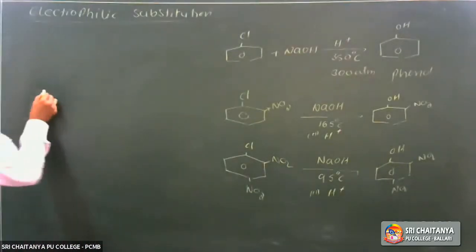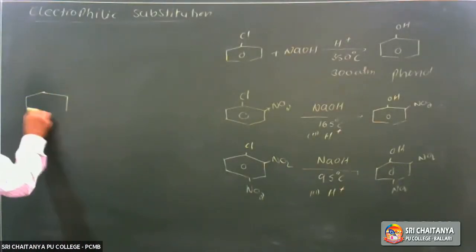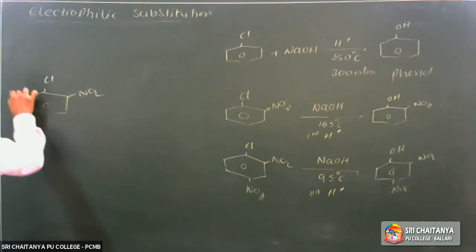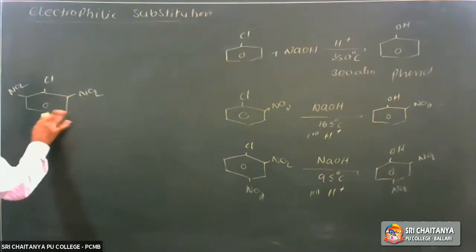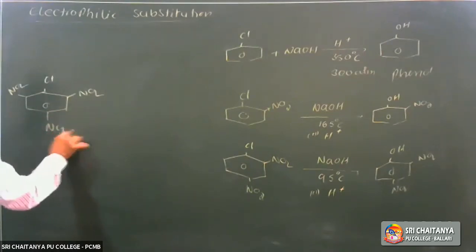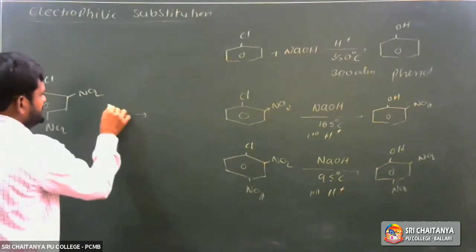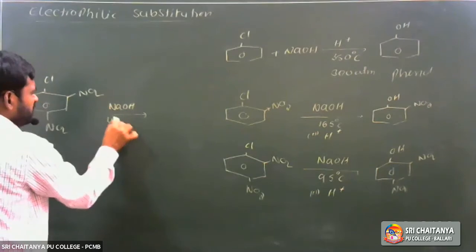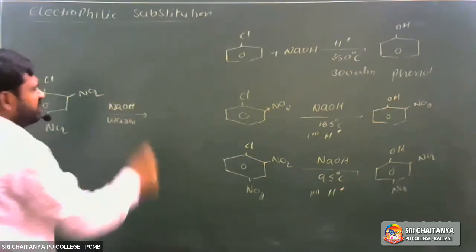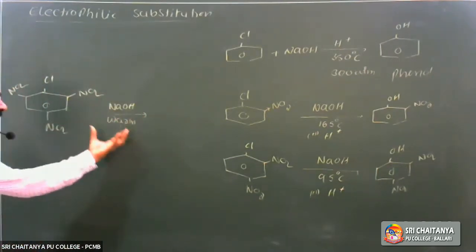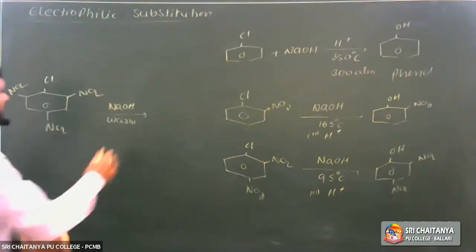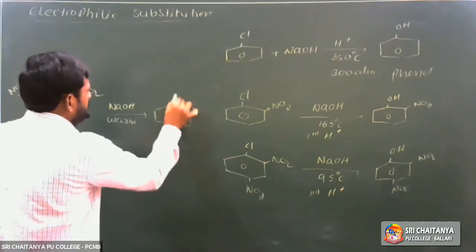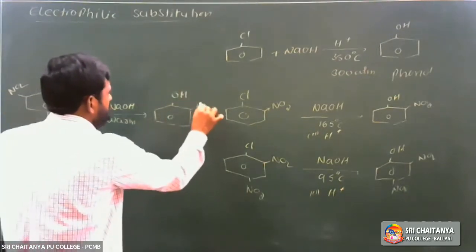Next, suppose 3 nitro groups are substituted, 3 electron withdrawing groups, at the two ortho positions and the para position. When it is treated with sodium hydroxide, this reaction takes place at nearly 30 degrees centigrade, just on warming. Cl is replaced by OH, and it gives 2,4,6-trinitrophenol.